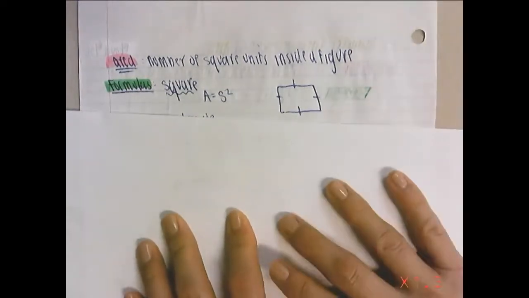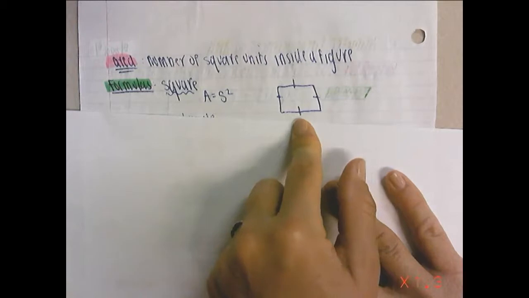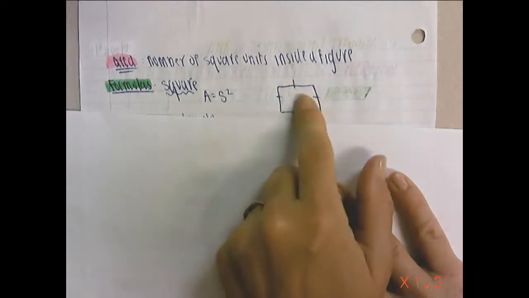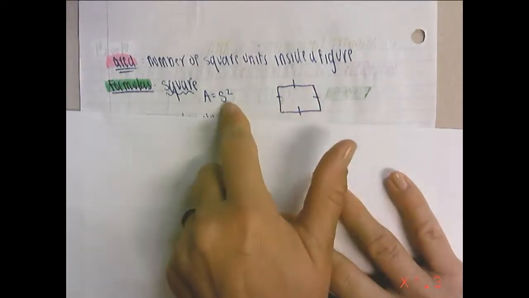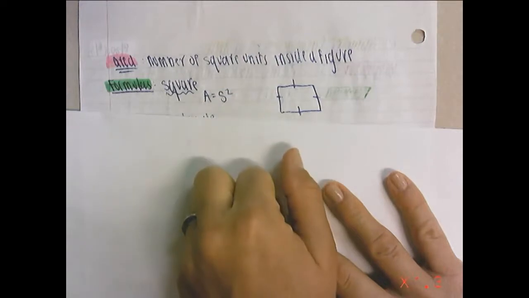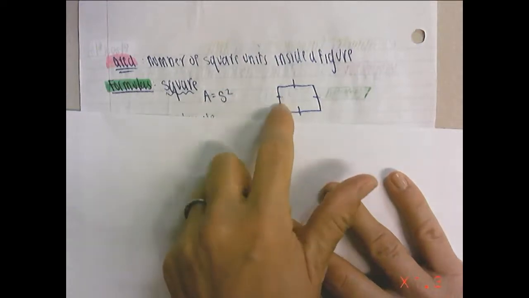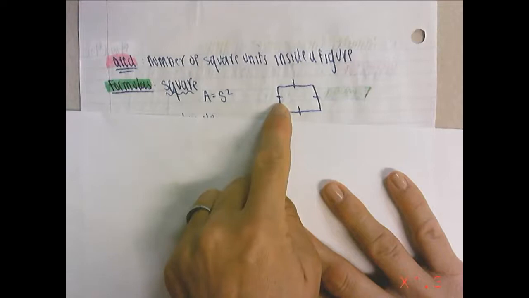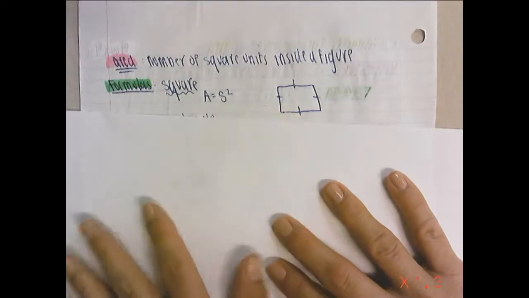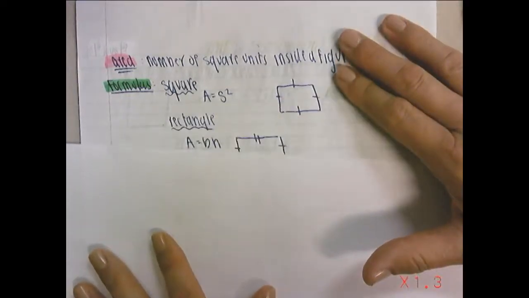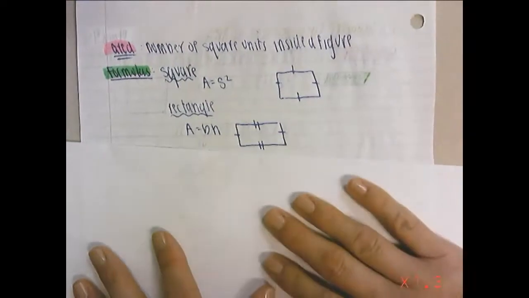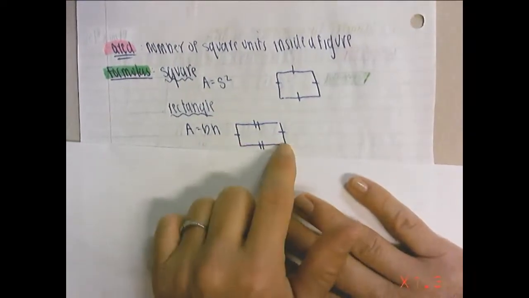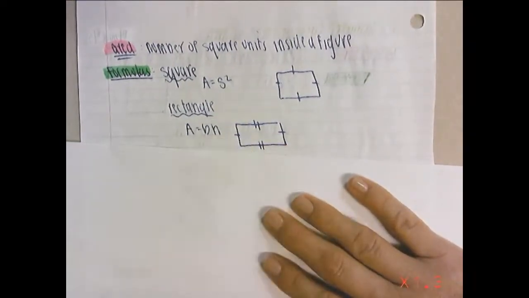Well, for a square, again, it's pretty straightforward since all of the sides are equal. We're going to take whatever the side measure is and square it. So if this is 4, you would do 4 squared, 4 times 4, and you would get 16. For a rectangle, we're just going to take the base right down here times the height, and then we've got our area. Yay!